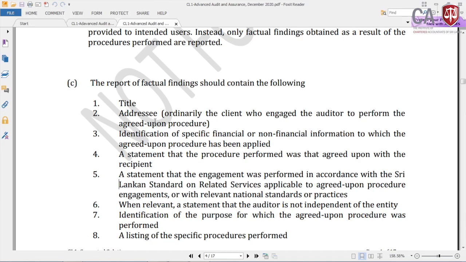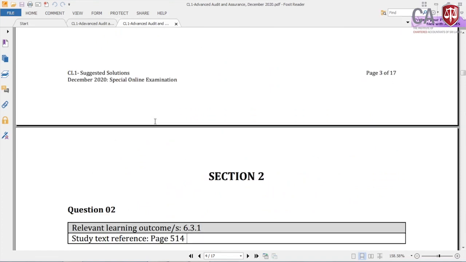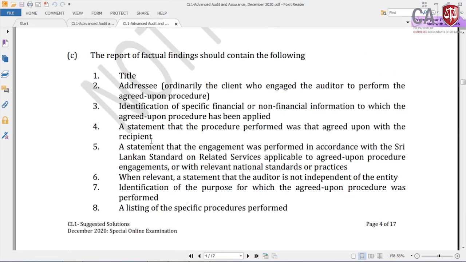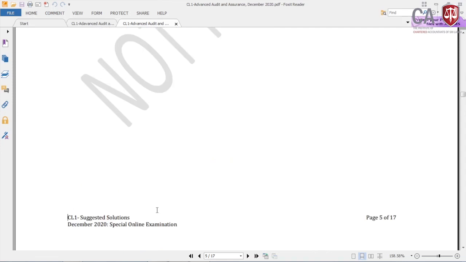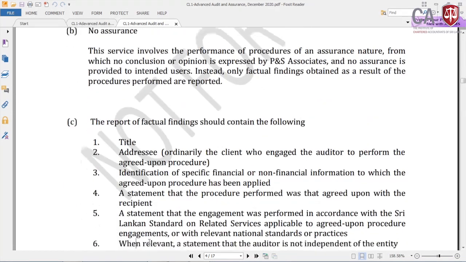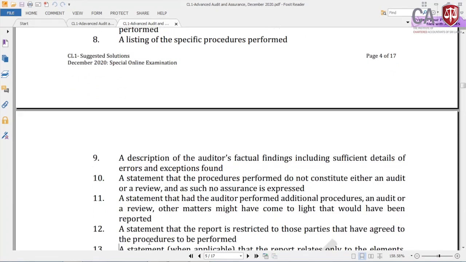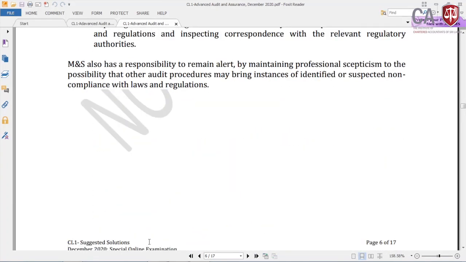Title, addressee, identify specific financial or non-financial listing, all these are there. So there are about 16 items.